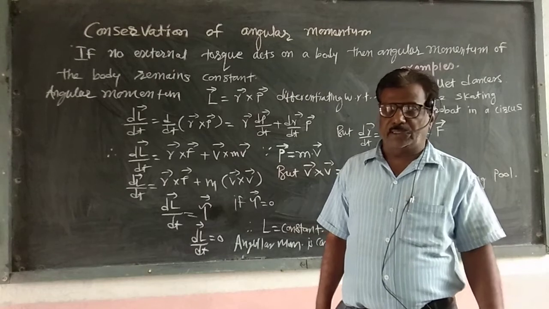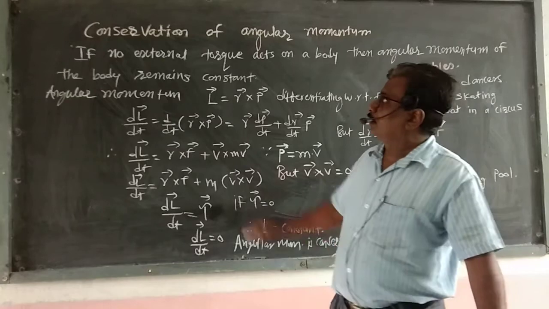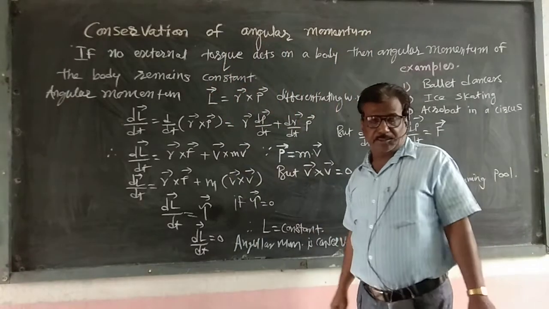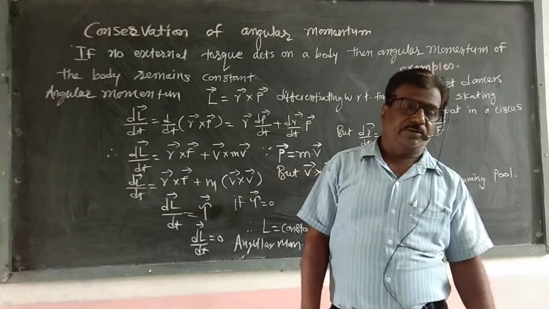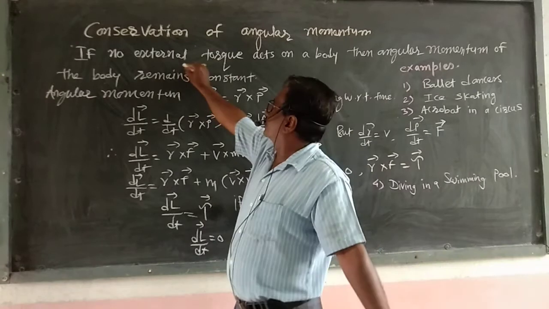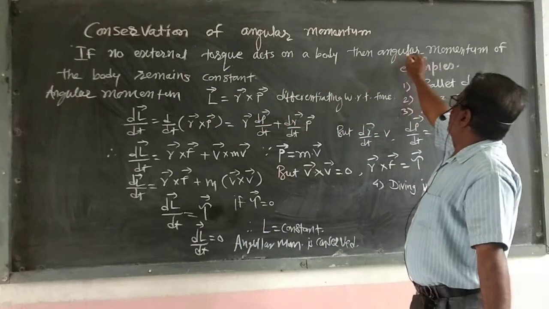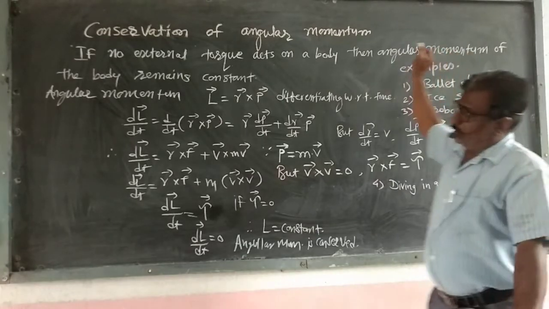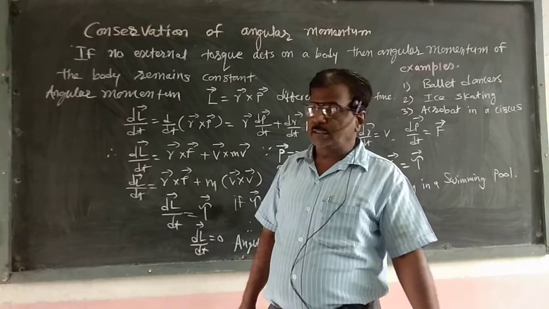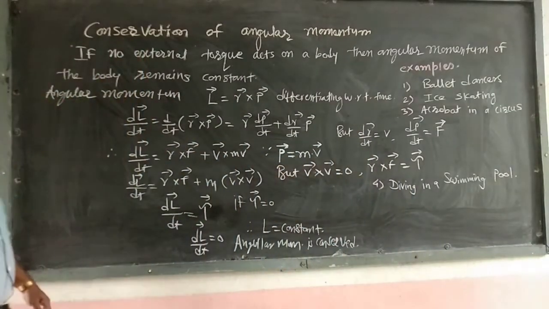Now our next article, the last article from that chapter, is conservation of angular momentum. The statement of conservation of angular momentum is: if no external torque acts on a body, then the angular momentum of the body remains constant. Now we see the proof of conservation of angular momentum.